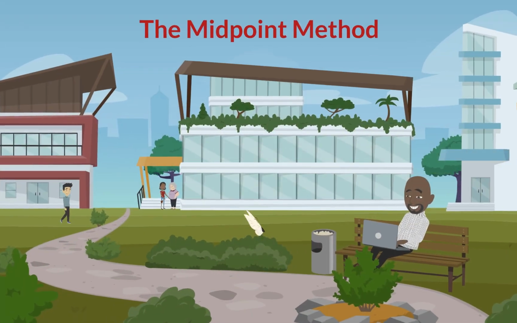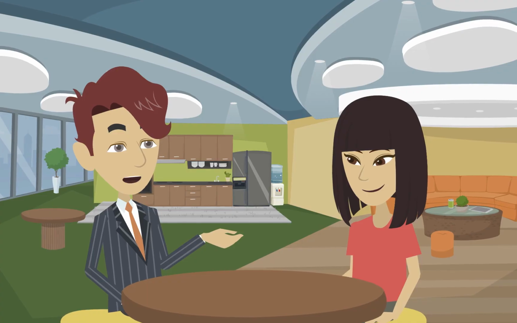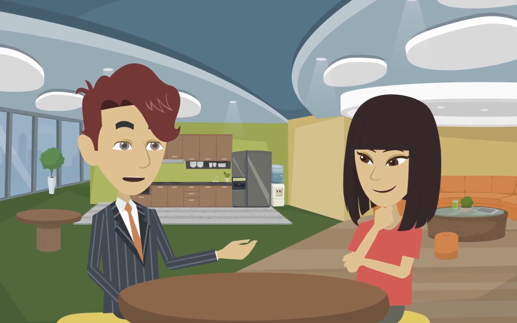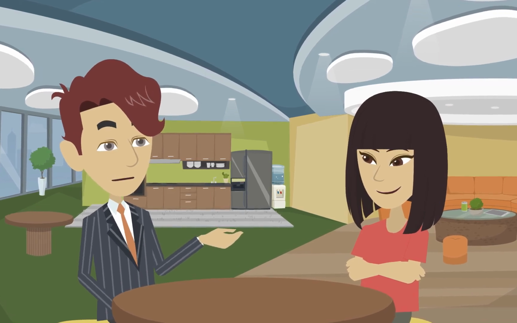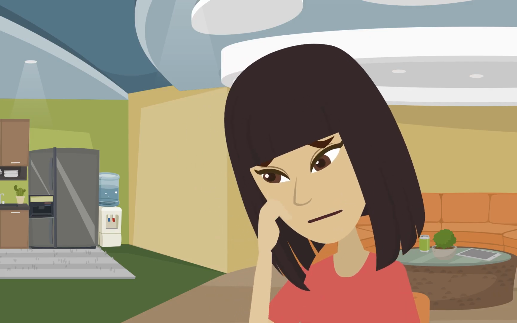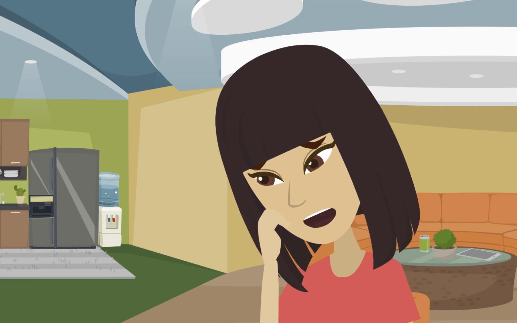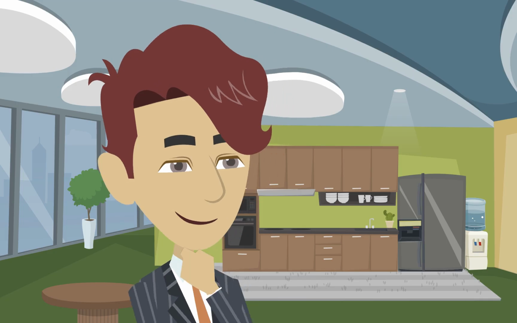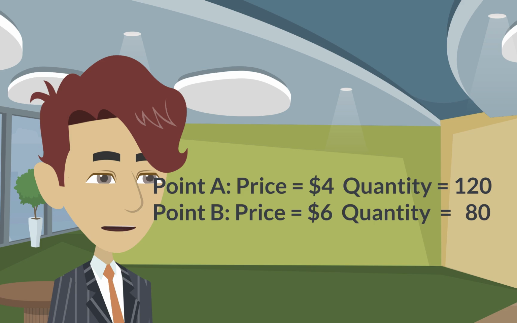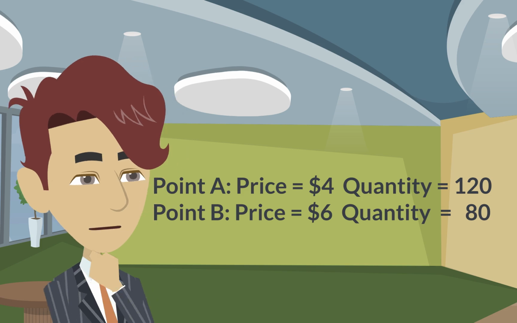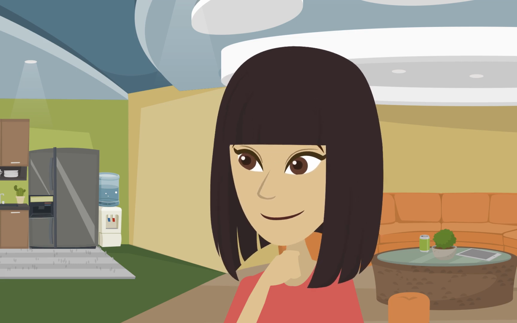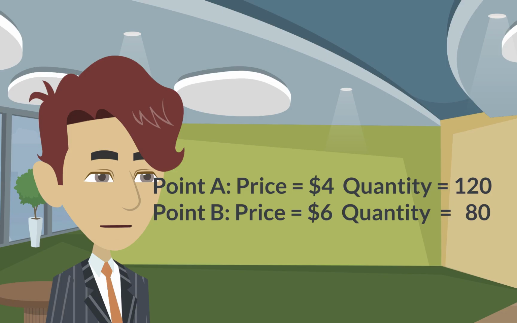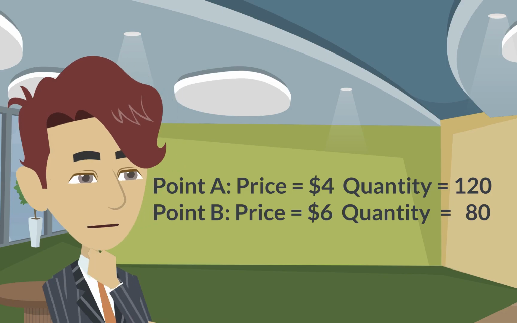The midpoint method. So, have you ever noticed how the price elasticity of demand can seem different depending on the direction of change? Yes, it can be confusing. I saw an example where going from one point to another gave different elasticities. Exactly. For instance, if we look at 2 points, one at a price of $4 and the other at $6, the elasticity changes depending on the direction.